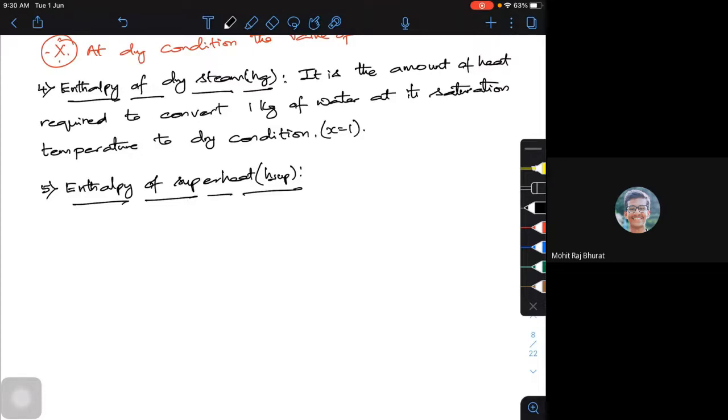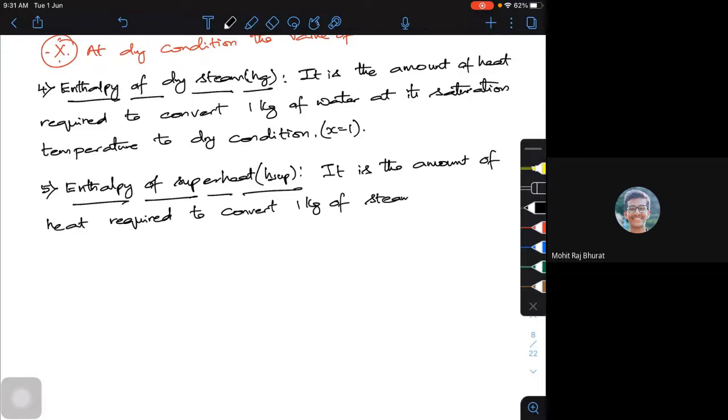It is the amount of heat required to convert 1 kg of steam at dry condition to a degree of superheat.